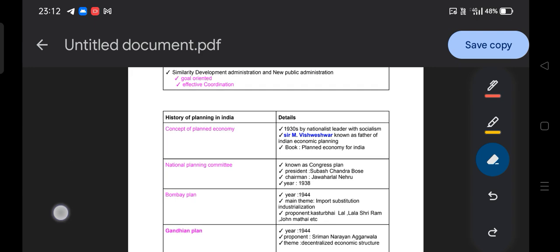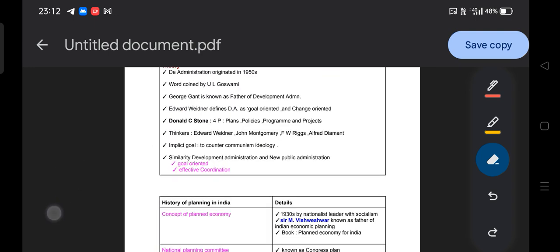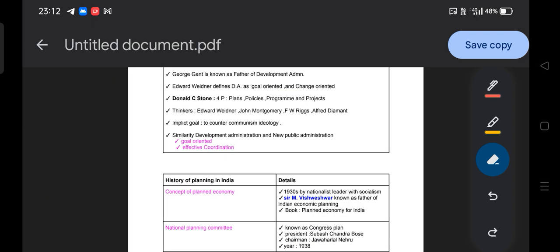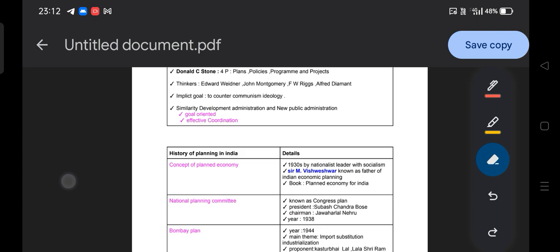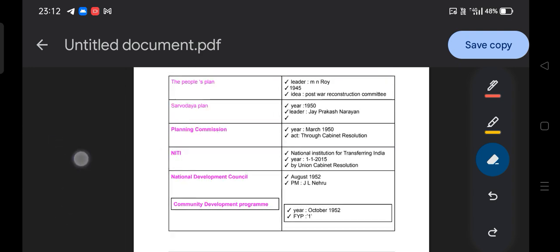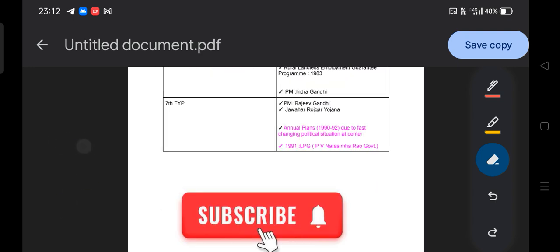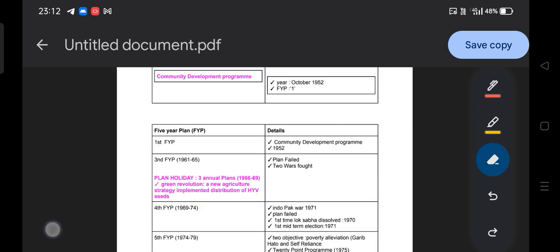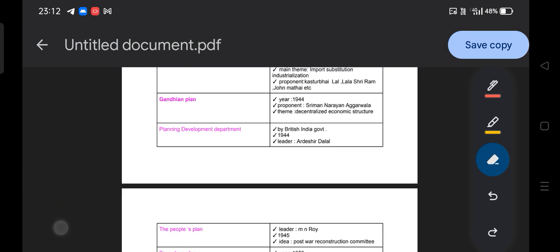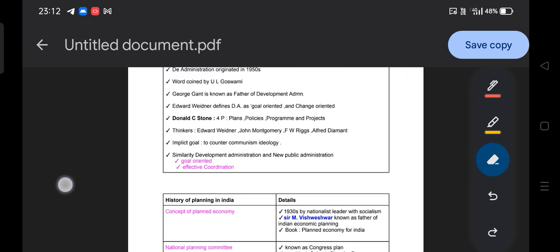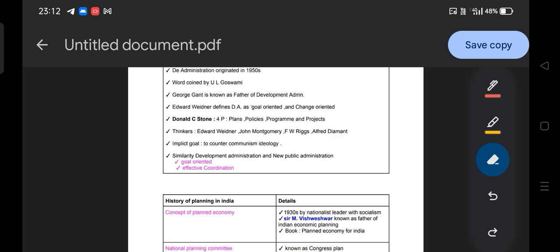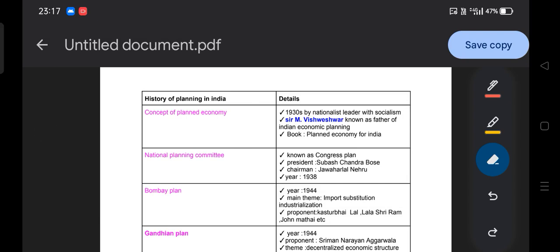There is also the concept in our syllabus, the history of planning in India, followed by the five-year plans. These are the different concepts we need to cover under the topic of development administration. So let's quickly discuss the history of planning in India in detail.